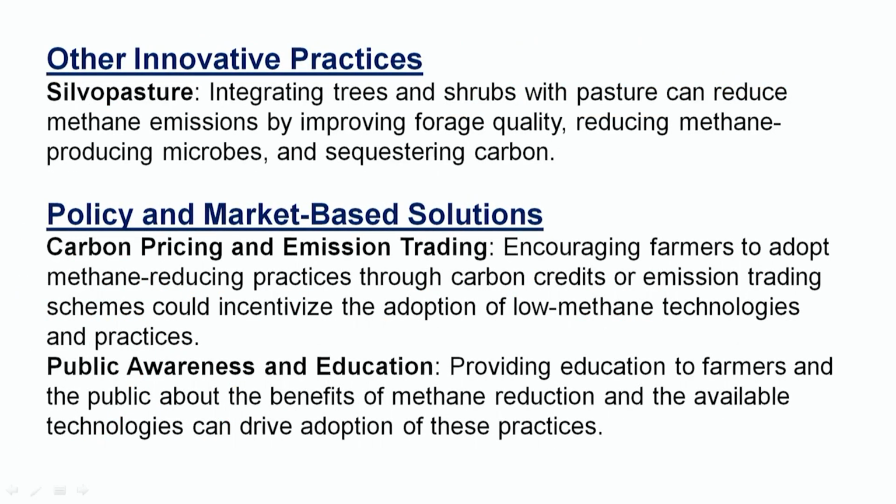Along with that, other innovative practices like silvopasture, which means integrating trees and shrubs in the pasture, can reduce the methane emission by improving the forage quality, reducing the methane-producing microbes, and sequestering the carbon. Along with that, different policy and market-based solutions are available to prevent the emission